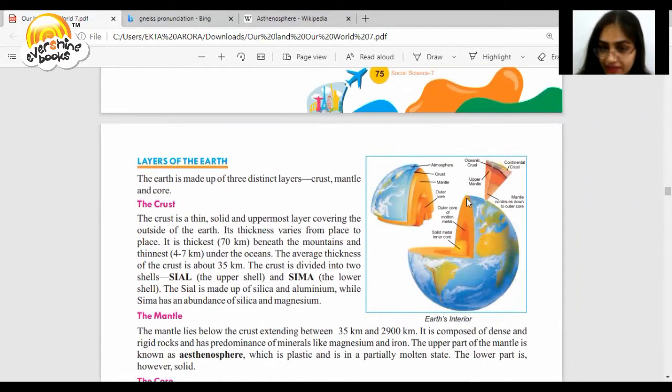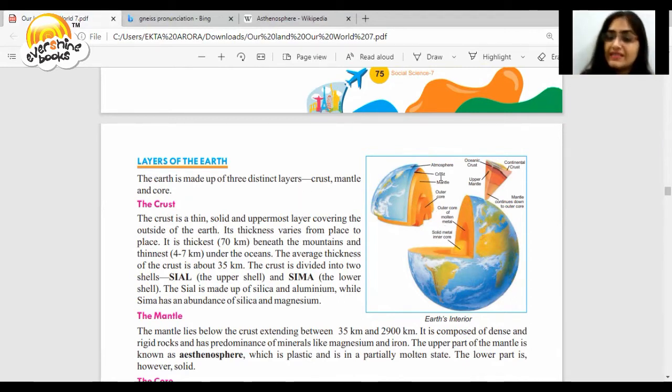So if we cut the Earth from here, we have shown you an example. The upper part is the atmosphere, which we have already learned in the previous chapter. Then next we have the crust. At the bottom of the crust, we have the mantle, and at the bottom of the mantle, we have the outer core. This outer core is in a liquid molten metal state, and at the bottom of it, we have the solid inner core.